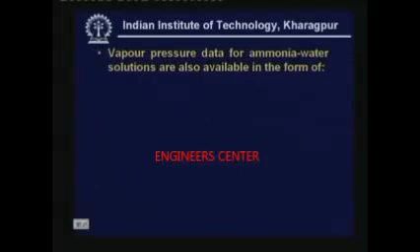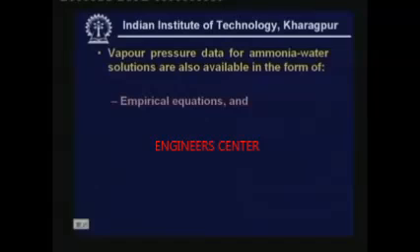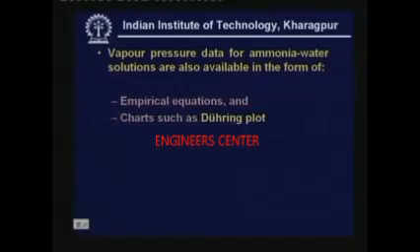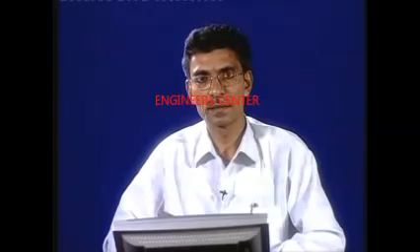So, vapor pressure data for ammonia water solutions are also available in the form of empirical equations and charts such as Duhring plots, and I have discussed these Duhring plots in the last lecture. The construction-wise, the plots will be exactly similar. That means the Duhring plot for the ammonia water system will be almost similar to Duhring plots of water lithium bromide systems. Okay.